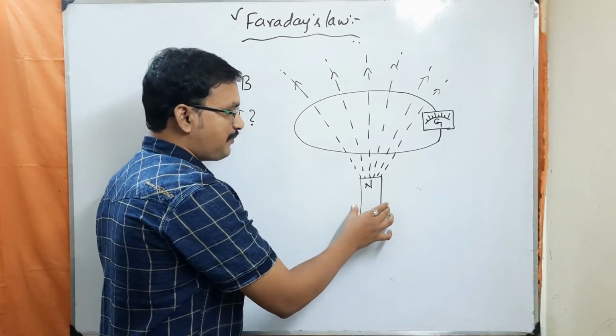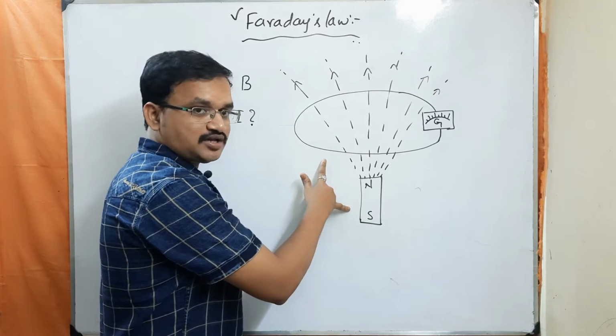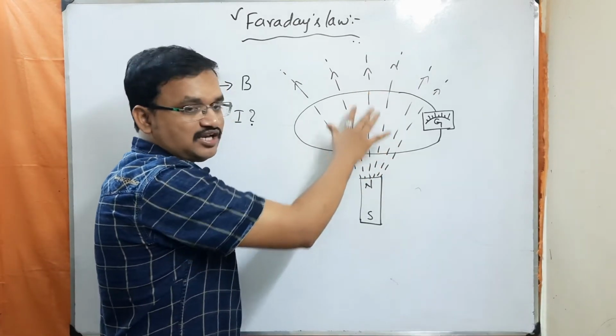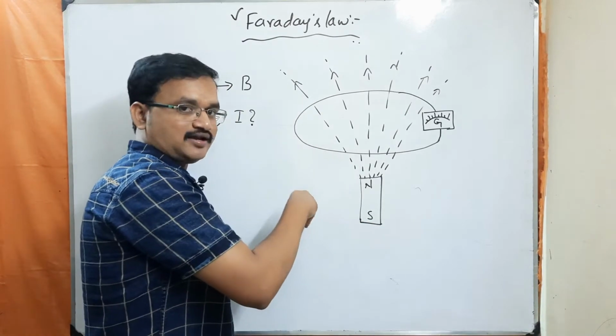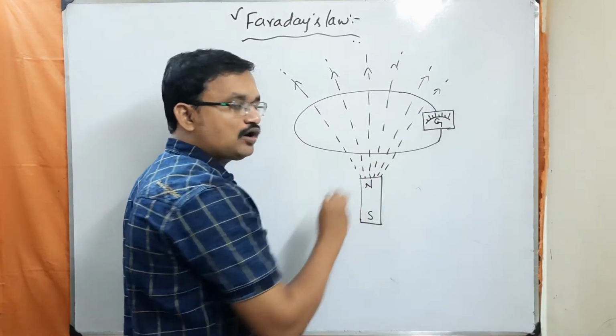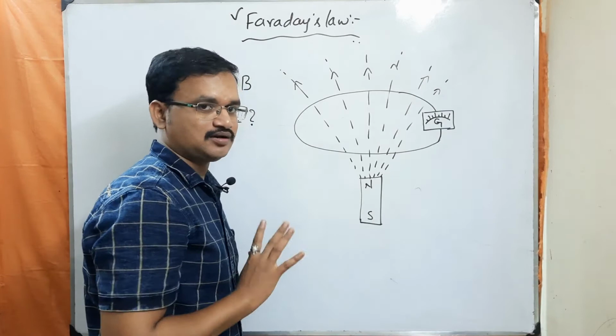Whenever he kept the magnet and loop both stationary, there is no change in magnetic flux. Magnetic flux is neither increasing nor decreasing. In that case, he has seen no deflection in the galvanometer. Understood?